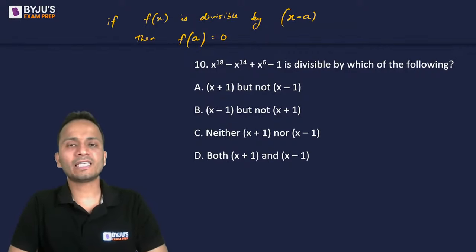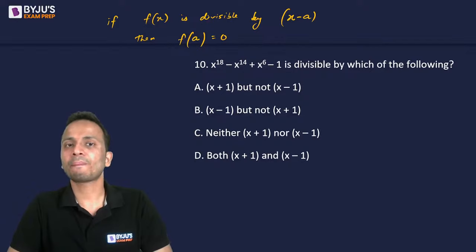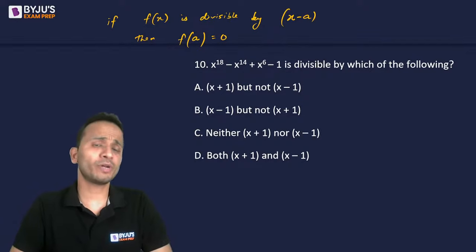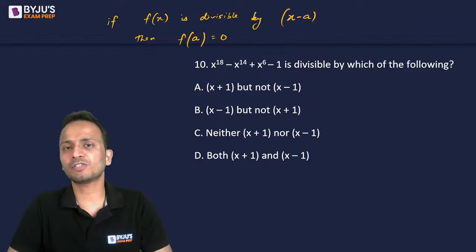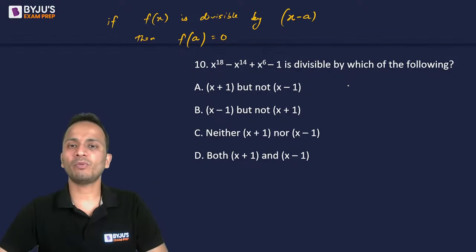Now, this is the logic that we'll be using in this question. Any expression, any function f of x will be divisible by x minus a if f of a is equal to 0. Or if you are given that f of x is divisible by x minus a, then f of a will be equal to 0, right? So this is what we'll have to use, right? So I'll take one by one.